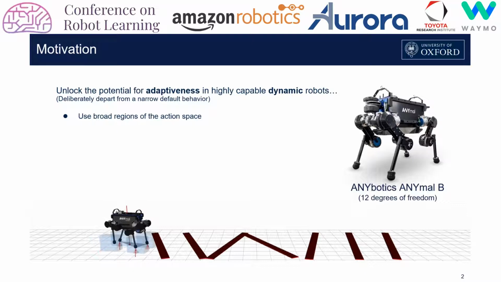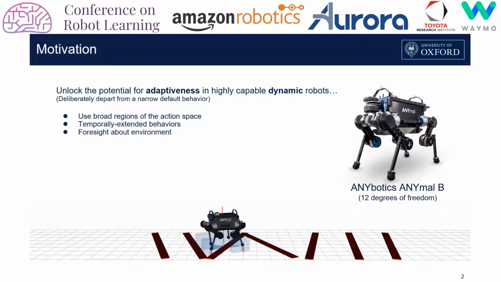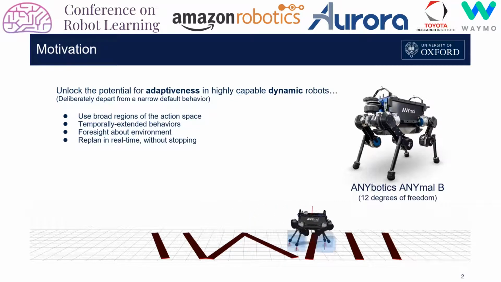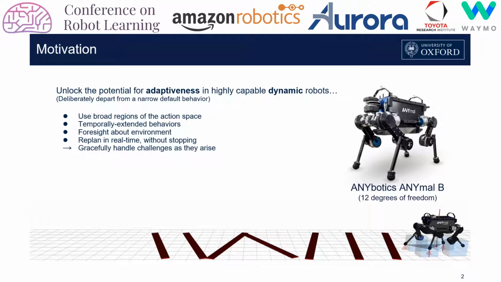Adaptive behaviors may then need to have a temporally extended scope in order to express foresight about the scenario at hand. The capability to continually replan such motions online without stopping would enable robots to handle diverse environmental challenges with grace and efficiency. This paper targets a data-driven approach to enabling this replanning capability for a mid-sized quadruped robot, ANYmal.